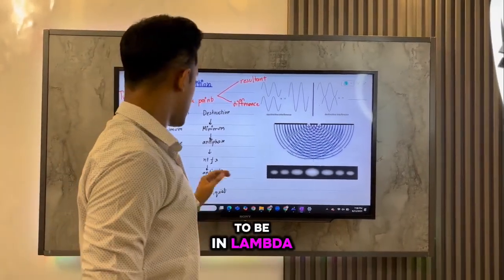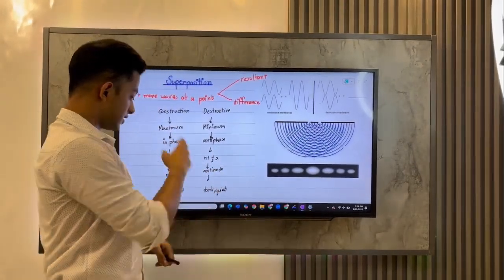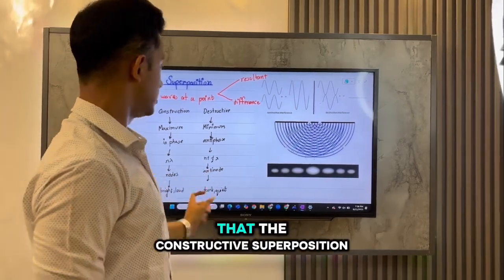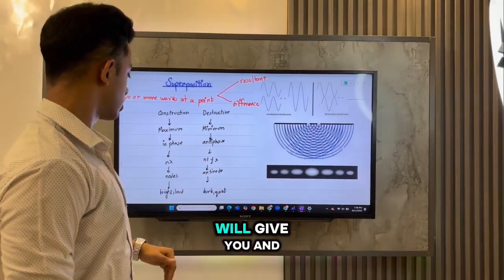And if I talk about standing waves, you will find that in constructive superposition the path difference will be n lambda, and at the same time in destructive superposition the path difference will be (n plus half) lambda. You will also find that the constructive superposition will give you nodes and the destructive superposition will give you antinodes.